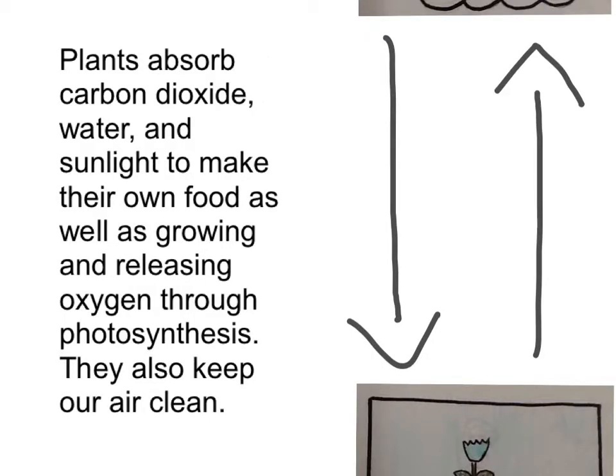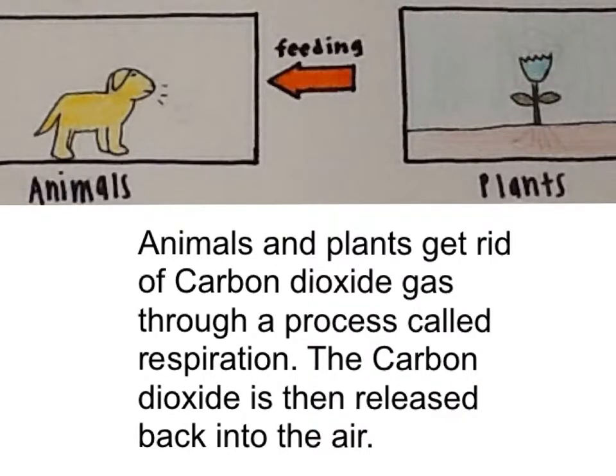Plants absorb carbon dioxide, water, and sunlight to make their own food, as well as to grow and release oxygen through photosynthesis. They also keep our air clean. Animals and plants get rid of carbon dioxide gas through a process called respiration. The carbon dioxide is then released back into the air.